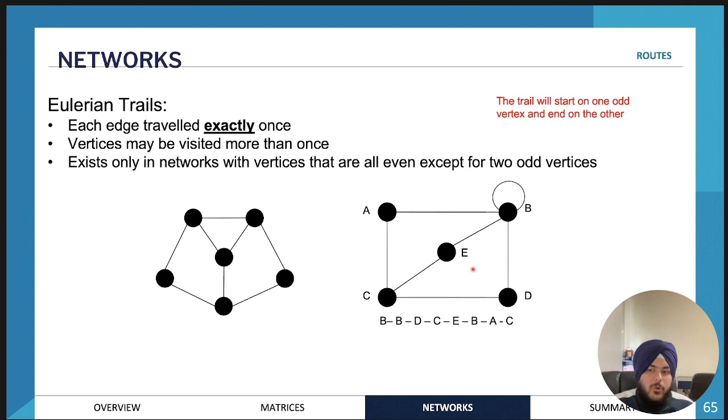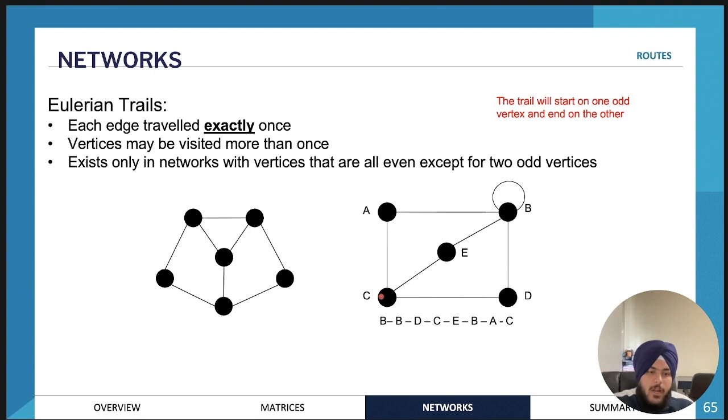The way that you go about formulating an Eulerian trail is you start off with the vertex that is odd, and you end up with the other vertex that is odd. Because remember, there are only going to be two odd vertices, the rest must be even.